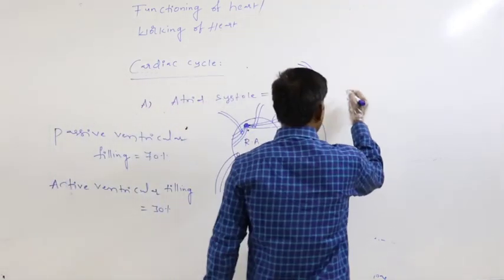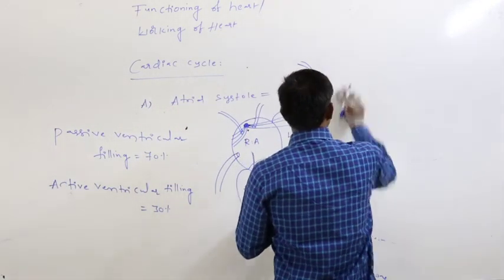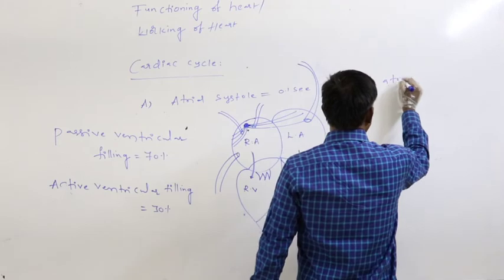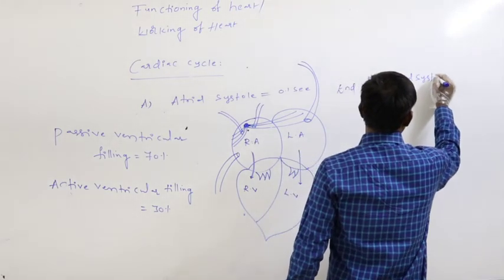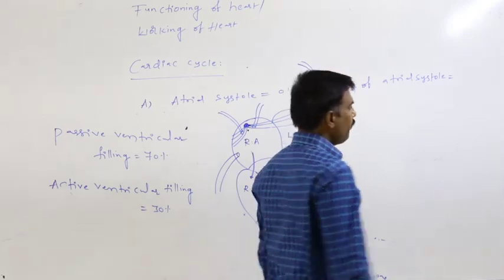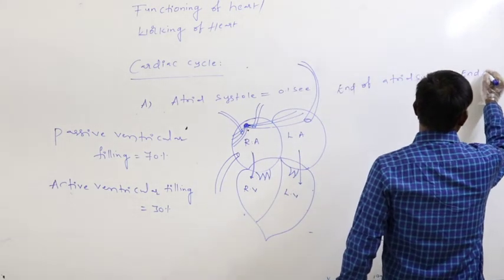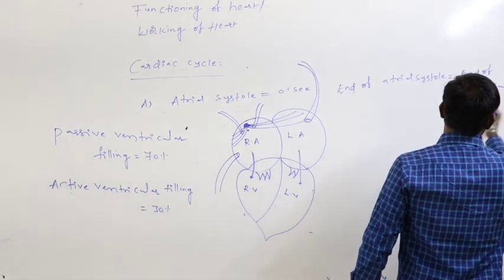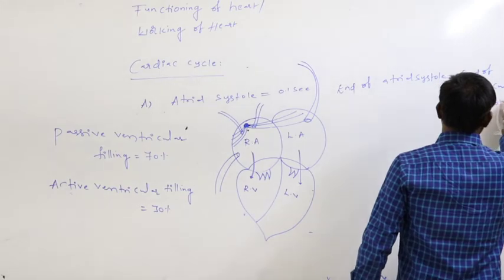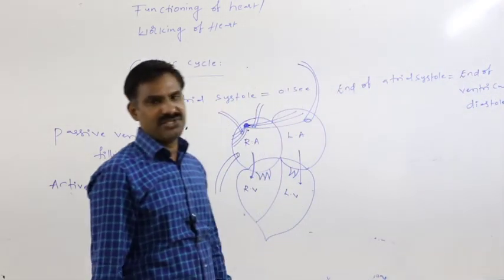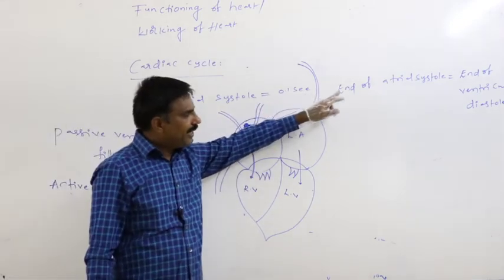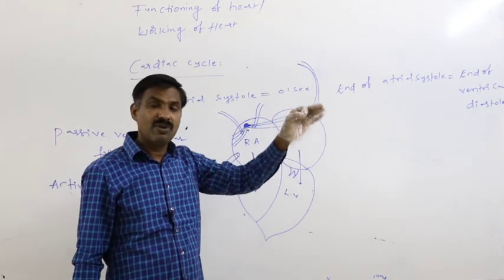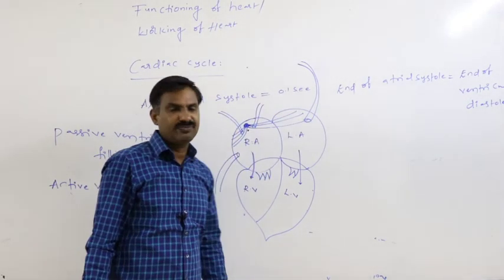So that only we can say the end of atrial systole is equal to the end of ventricular diastole. That is the ventricular relaxation. As the atrial contraction gets completed, definitely we can say ventricular relaxation is also completed.